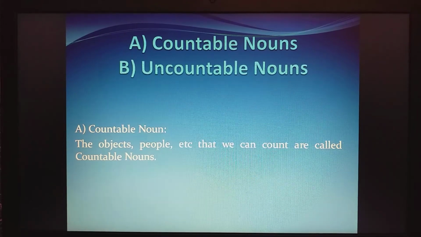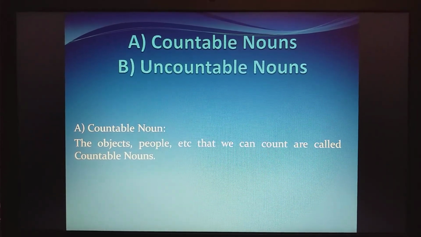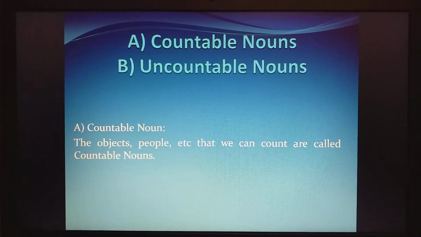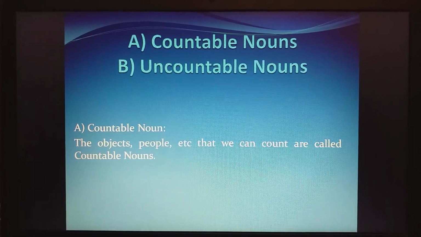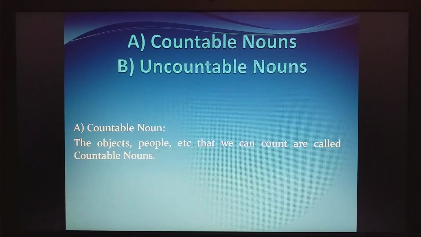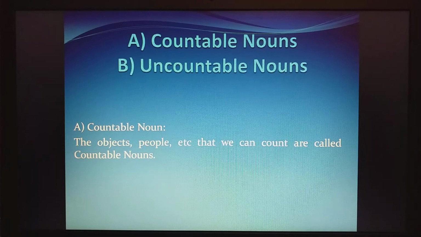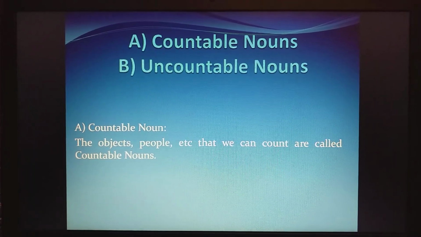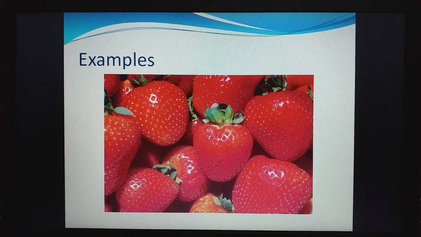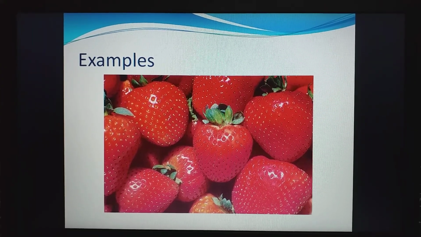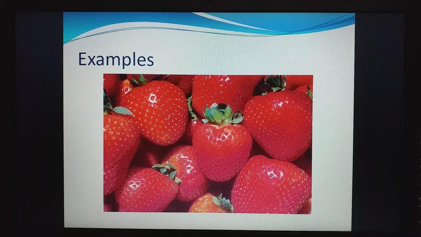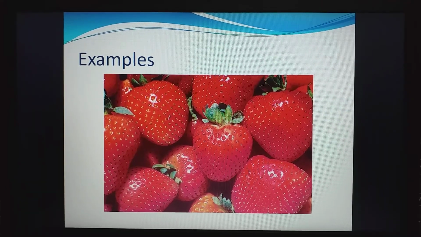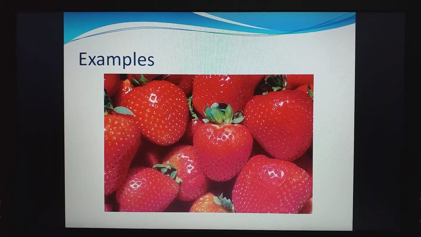Countable noun, count means counting, which we can count 1, 2, 3, 4. Clear? The objects, people that we can count are called what? Are called countable nouns. Now look at the example. What is this? Strawberry. Yeah, it's very yummy. Now can you count strawberry? Yes. Now here we are looking at so many strawberries.